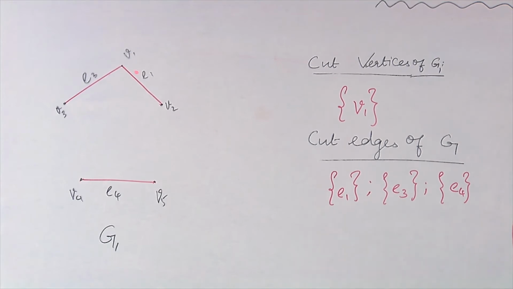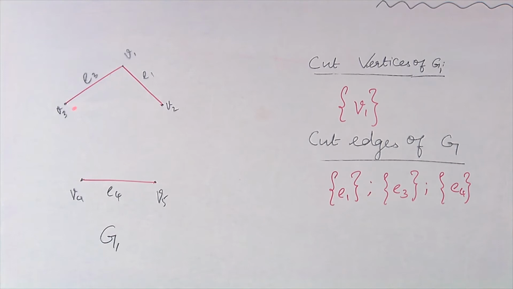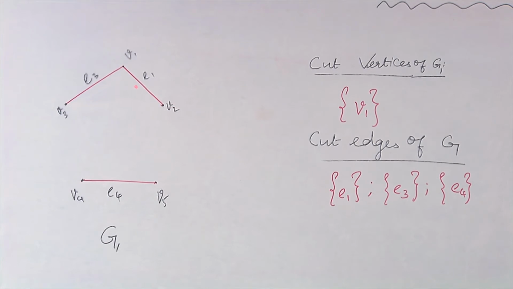Here if I remove the edge E1, I will be left with V1, V3, V2, V4, V5, E4 and E3, and there is no line between V1 and V2 as I removed the edge E1, and of course there is no path between V1 and V2, which means the graph becomes disconnected and the number of components also increases.